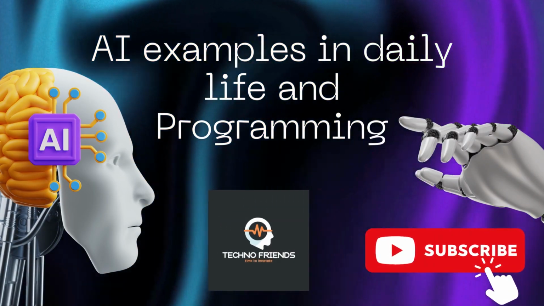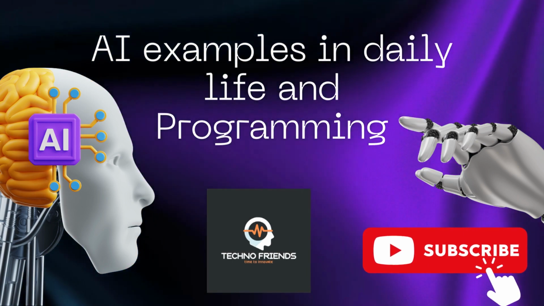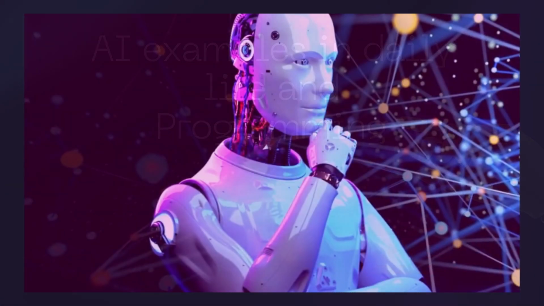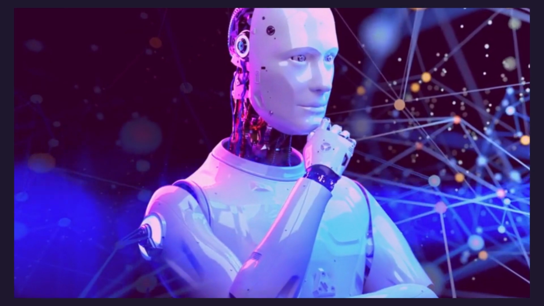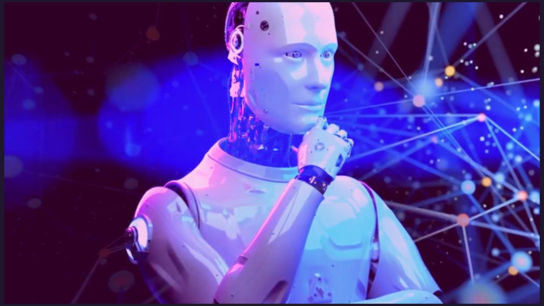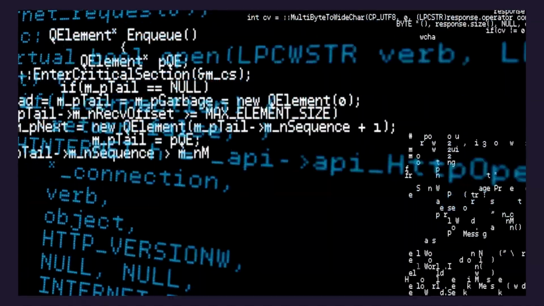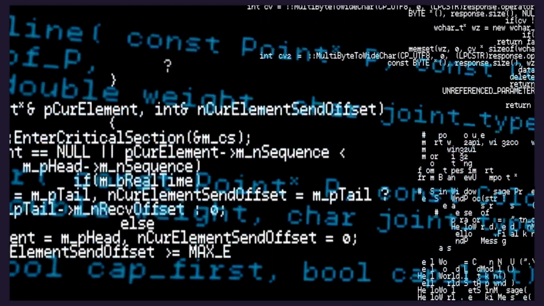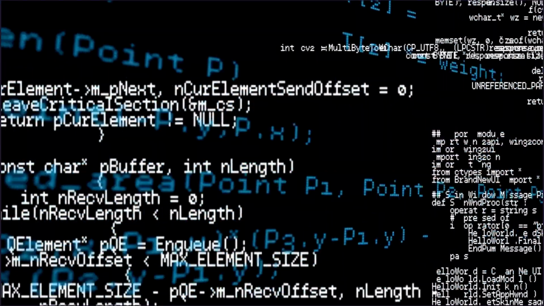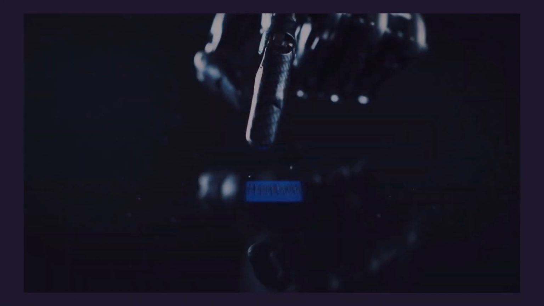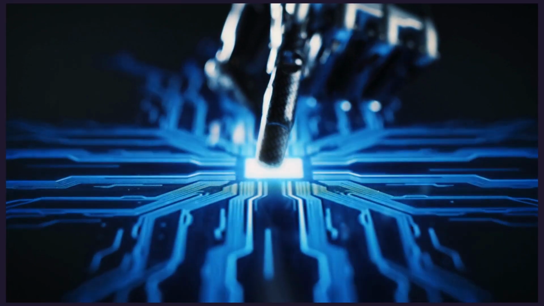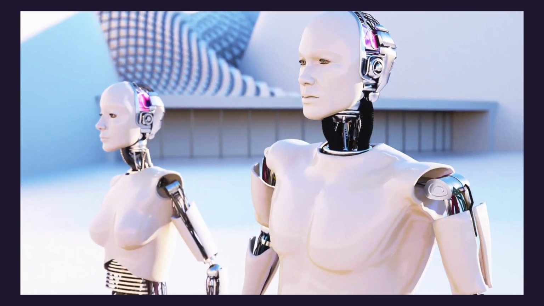As we know, AI is growing rapidly and has become an important part of our life. In this video, we are going to look at examples and applications of AI in our daily life. Also, we will try to understand which programming languages are important to make a career as an AI programmer. Here are some examples of AI that you may be using in your everyday life.